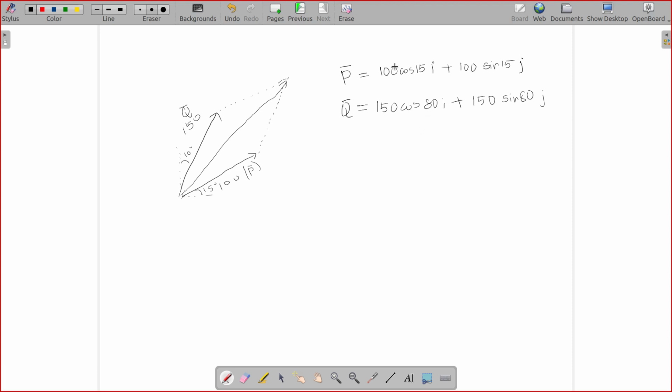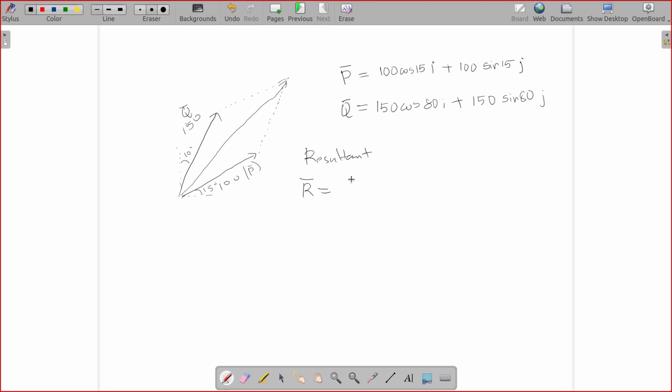So the only thing you are doing here is magnitude of vector, cosine of angle between vector and horizontal for the horizontal component. So 100 cos 15, 100 sin 15, the same angle, use sine here for the vertical component. Now how do you add up the resultant vector R?